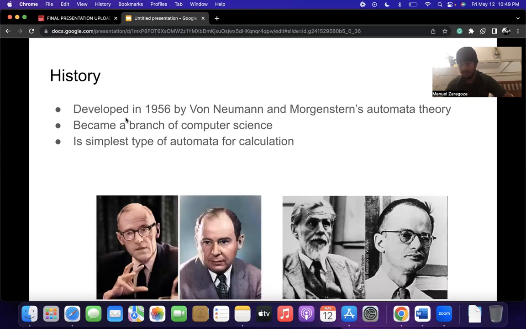So there are two finite state machines called the Mealy machine and the Moore machine, named in recognition of their work. It became a branch of computer science. Finite state machines are considered the simplest automata, and Turing machines are considered the most complex. So on to the next slide.